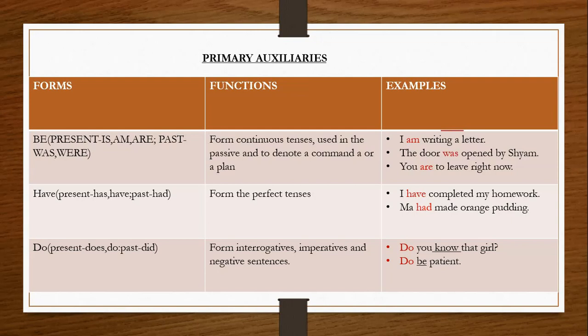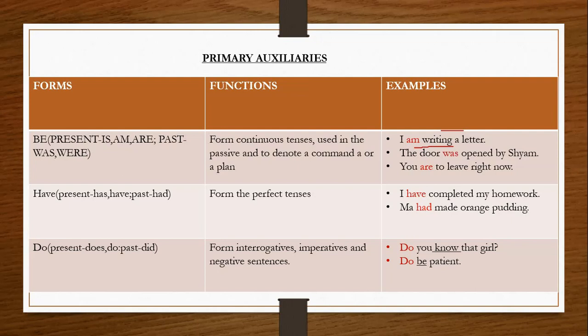Opened by Shyam. Then again, to denote a command or a plan: you are to leave right now. We all know that in an imperative sentence sometimes the subject is hidden.